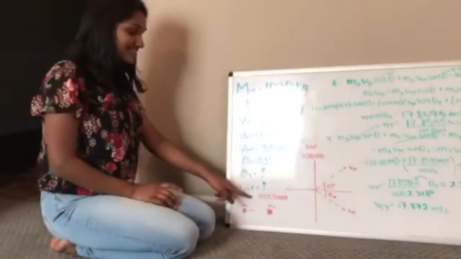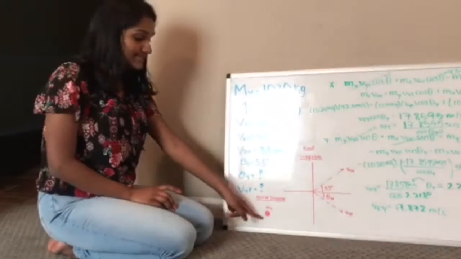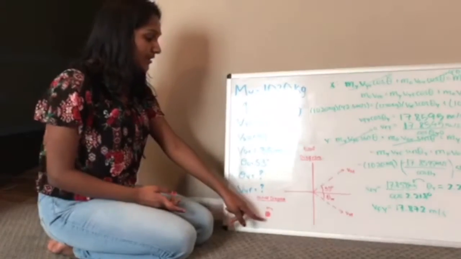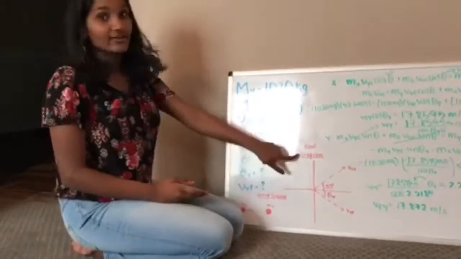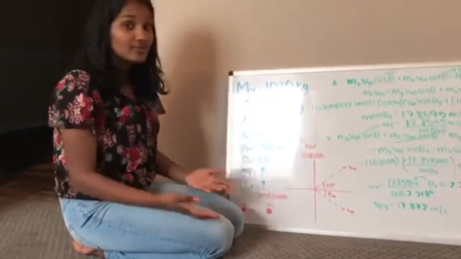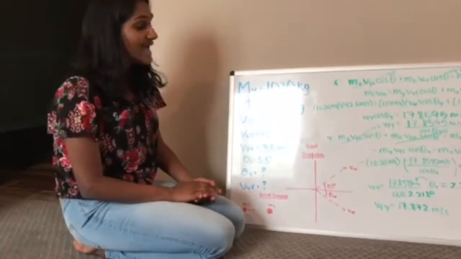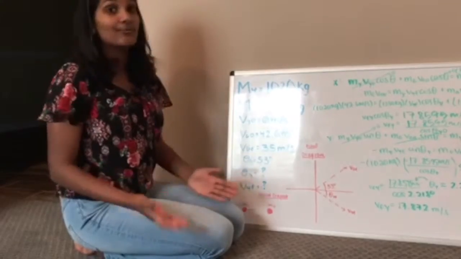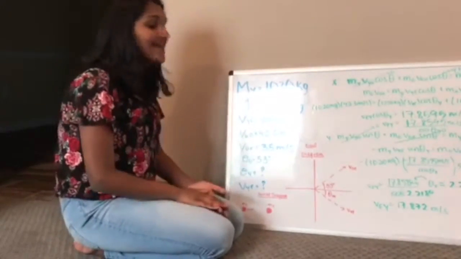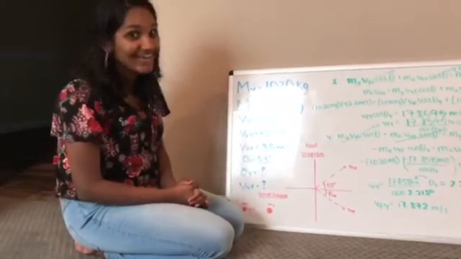As you can see from the initial diagram, the green car is moving to the east at a certain velocity, and the yellow car is just standing there, it's at rest. And then after the collision, you can see in the final diagram, the green car is moving above the horizontal at an angle of 53 degrees, and then the yellow car is moving below the horizontal at a velocity that we don't know yet because we're about to calculate it, and at an angle we don't know yet because we're about to calculate it.